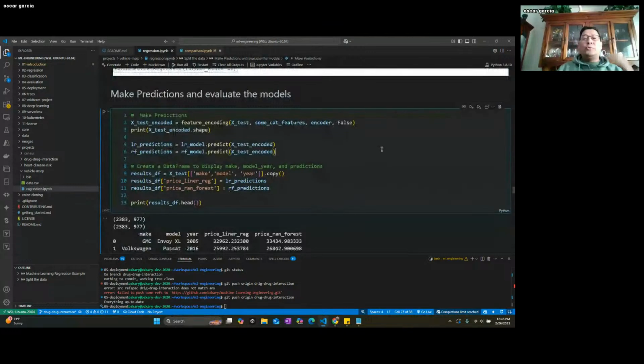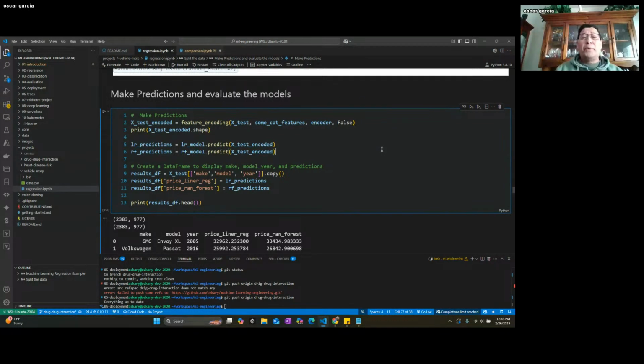Then we move on to do the prediction. So now we use our validation, our test data, and make a prediction. We have to encode that data as well using the same encoder. And this is key too. You need to use the same encoder. Otherwise, the model will not understand. What that means is not just the same type of encoder, but the same instance of that encoder is very key.